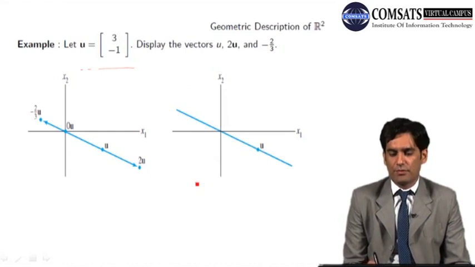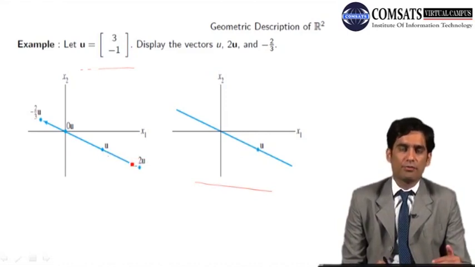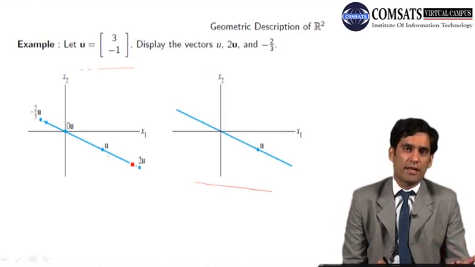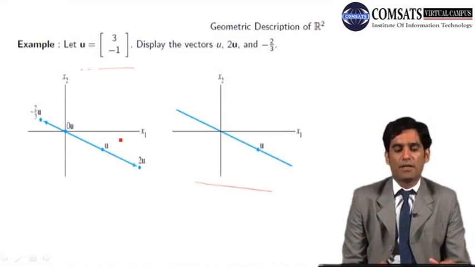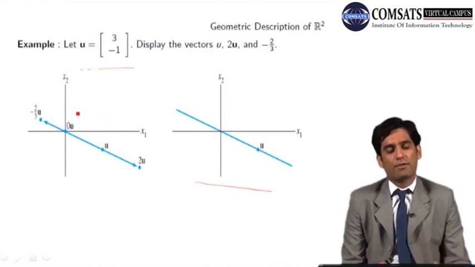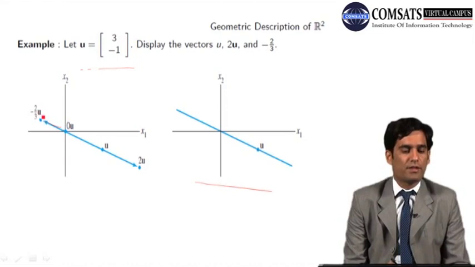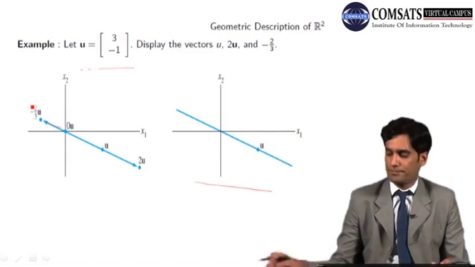So we have u in this figure here, and 2u will be just the vector for which the magnitude has been increased by 2 units, whatever the magnitude of the vector u is, and the direction is the same. And minus 2 by 3u is where we have reversed the direction, and the magnitude is decreased by 2 by 3 units.